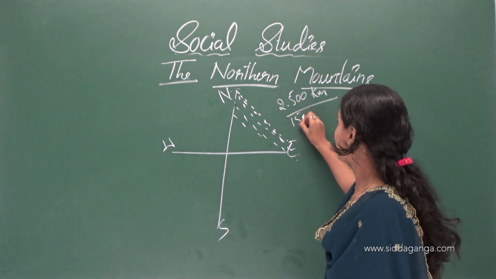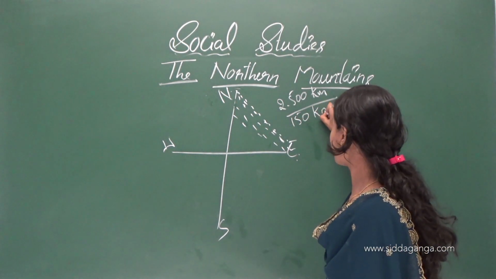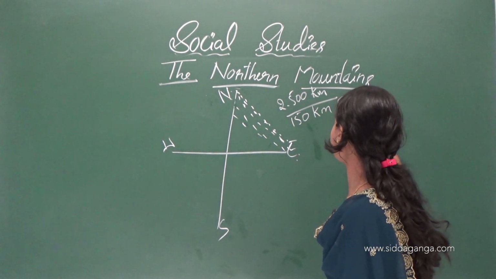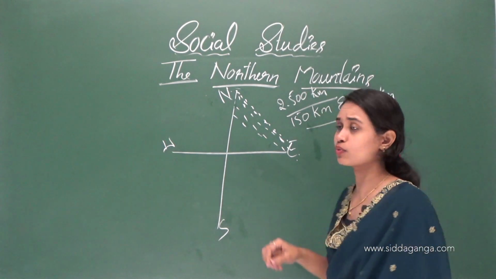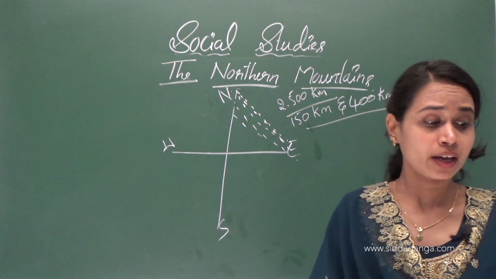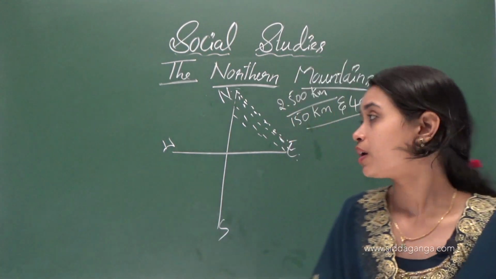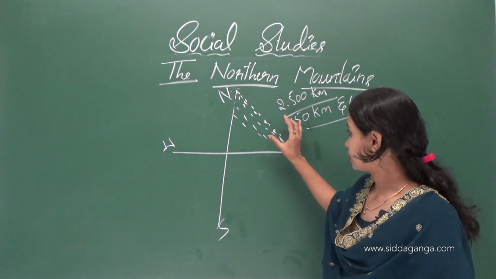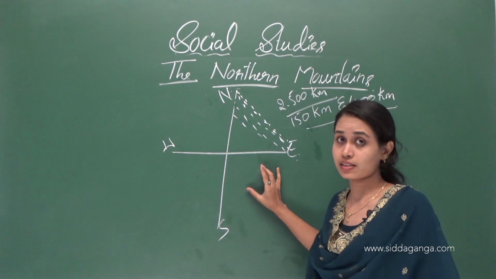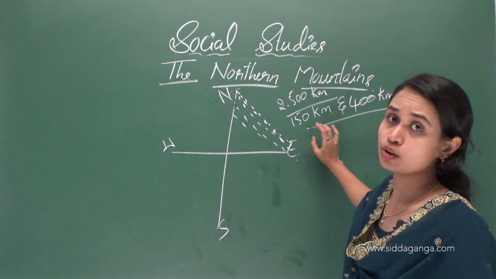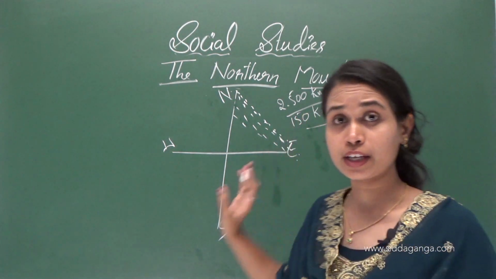So the length is 2500 kilometers and the width is between 150 kilometers and 400 kilometers.